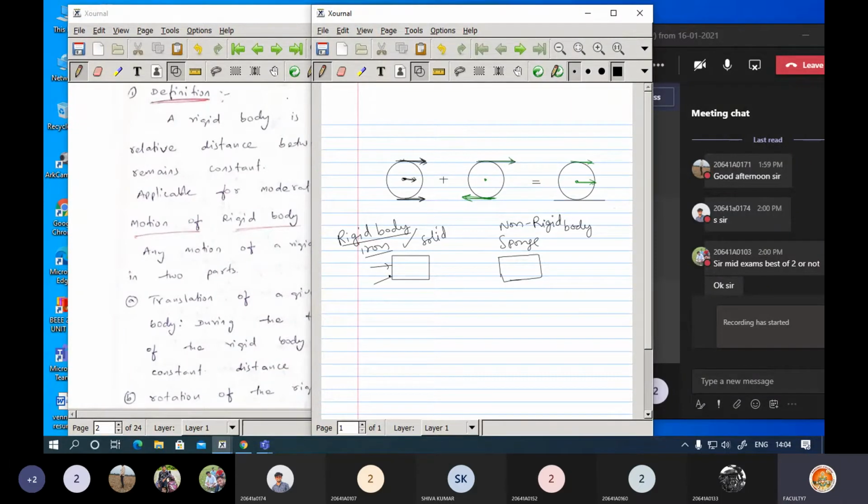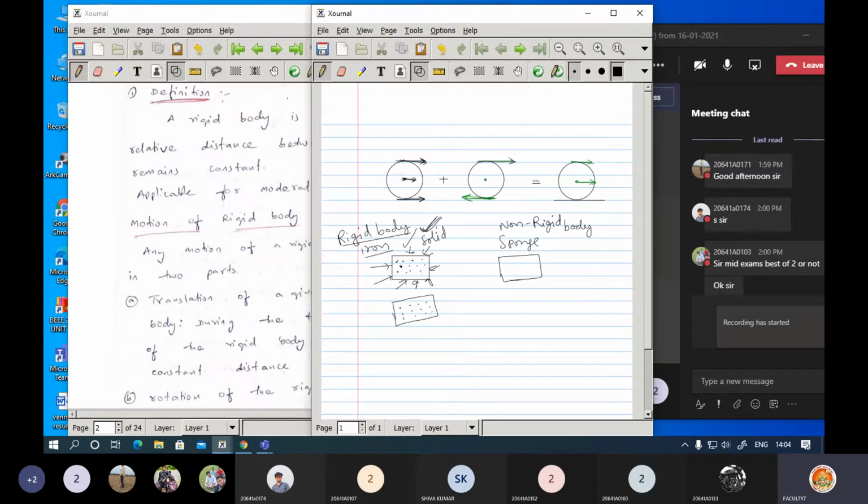If you apply certain forces onto this iron piece at a time, this particular dimension is not going to change. How can you identify the rigid body here? If the particles are there somewhat like this, even after applying certain forces, this is going to remain as it is. The distance between these particles will remain as it is. So it is not undergoing any deformation. The solid body will remain solid without any change in the dimensions.